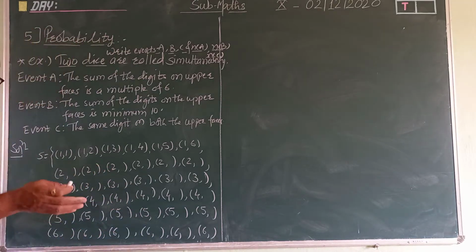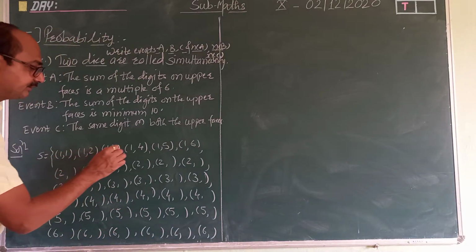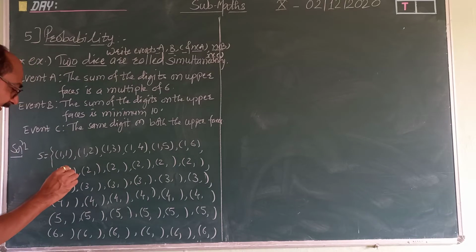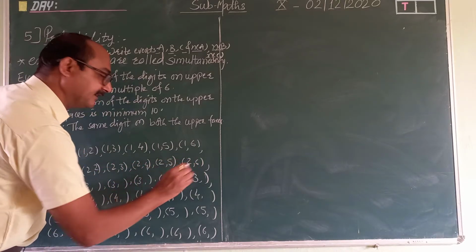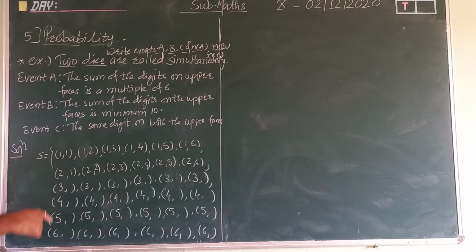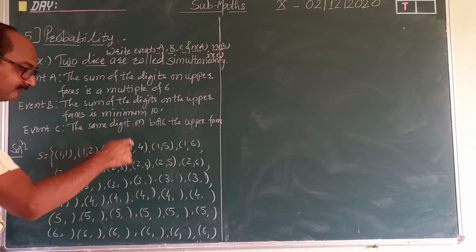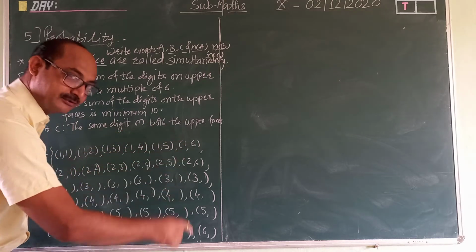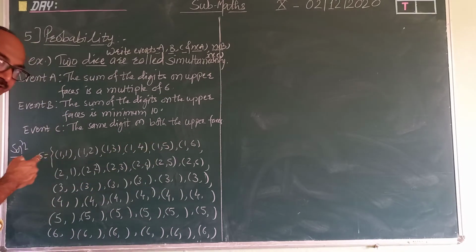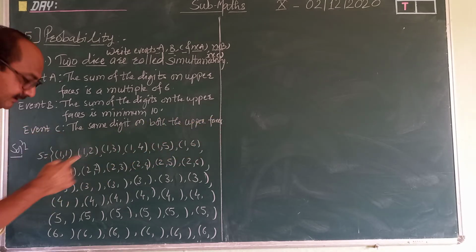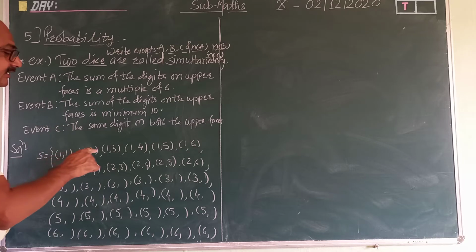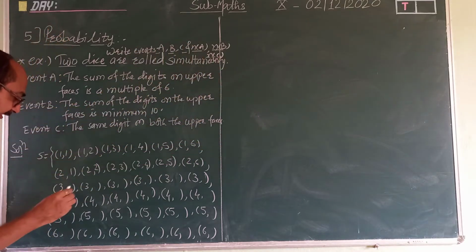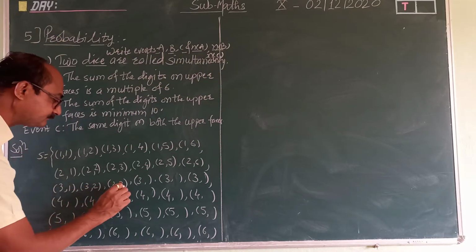Second one, what you have to write? Very simple. You see 1, 2, 3, 4, 5, 6. Like that, 1, 2, 3, 4, 5, 6. Along with this, first you have to write 1, 2, 3, 4. Or horizontally if you consider 1, 1, 1, first element, second 2, 2, 3, 3, like that. And along with this one you have to write 1, 2, 3, 4, 5, 6.